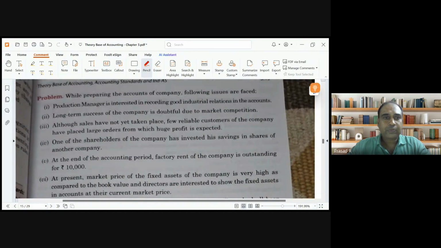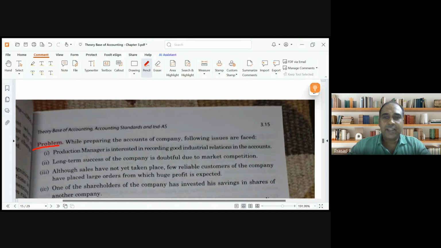Okay. Now, let us discuss this very interesting problem. We will recap all the accounting principles that we have understood. The first one: the production manager is interested in recording good industrial relations in the books of accounts. Can he do that, guys? Good industrial relations, can he record? No, sir. Why? Which accounting principle is violated?